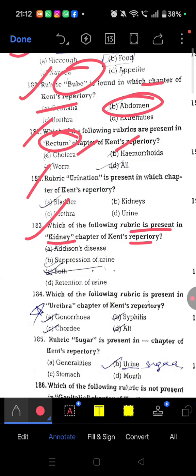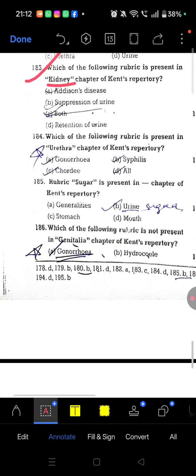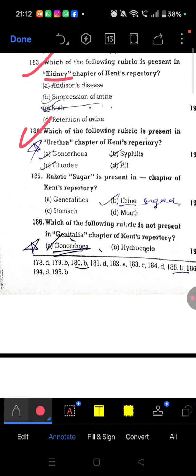Next, 183, which of the following rubric is present in kidney chapter? So in kidney chapter, both Addison disease is present and suppression of urine. Suppression of urine is also present here. Next, 184, which of the following rubric is present in urethra chapter of Kent repertory? So all. In urethra we can find gonorrhea, chordee and syphilis, all of these.